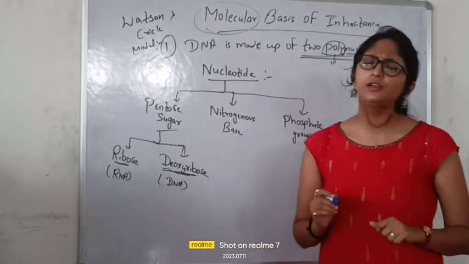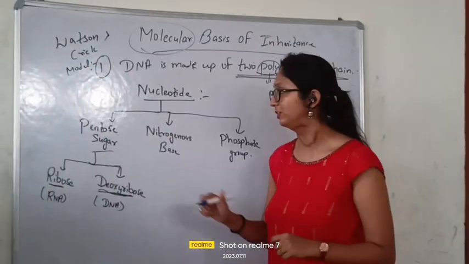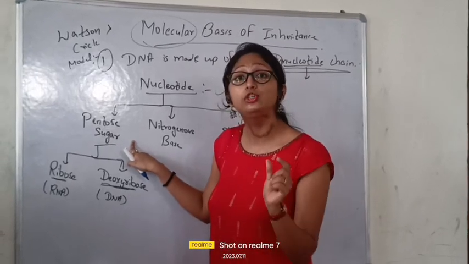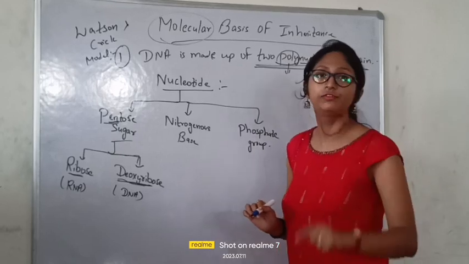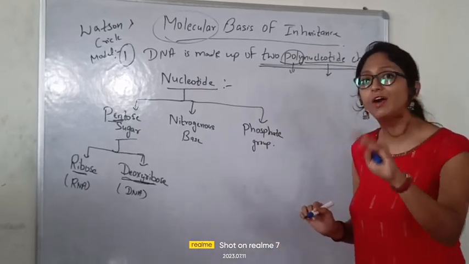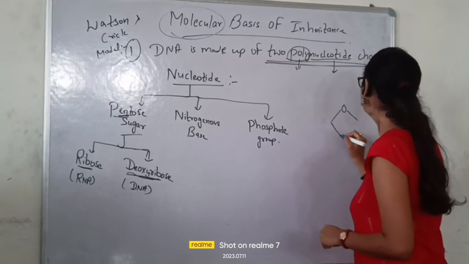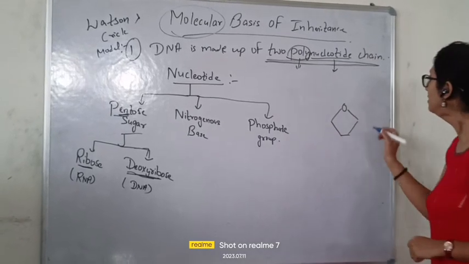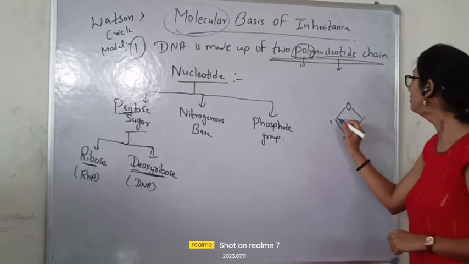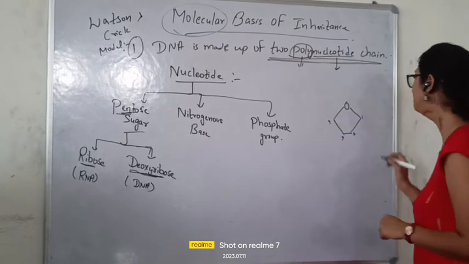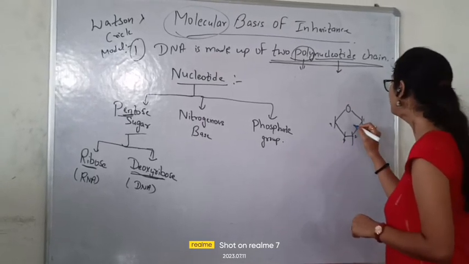But what is the difference between ribose and deoxyribose? I will tell you right now. What is the name here, beta? Pentose sugar. See the word pent. Pent means 5. That means it is a 5 carbon chain. How does it look? You can see the structure: 1, 2, 3, 4 and 5 carbon. Let me tell you, there are a few things present.